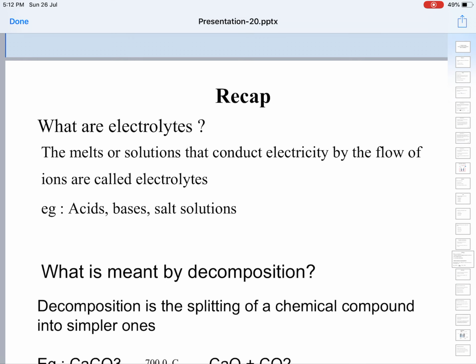What are electrolytes? To recapitulate, electrolytes are substances which conduct electricity in the molten state or in solution, because in these two states the ions of the electrolytes become free and they can move from one place to another. Examples are acids, bases and salts.